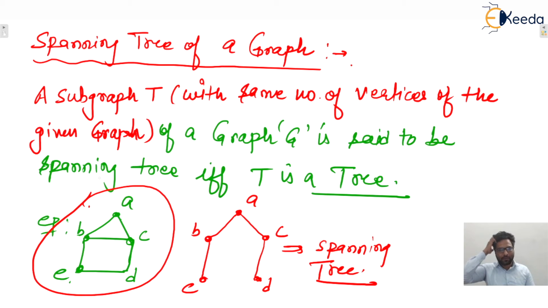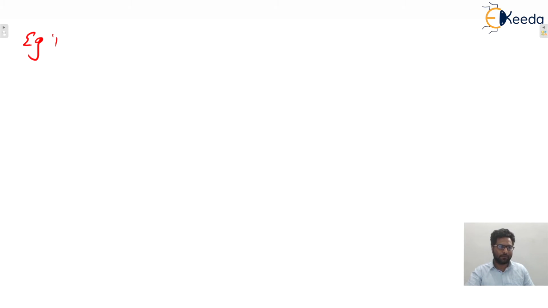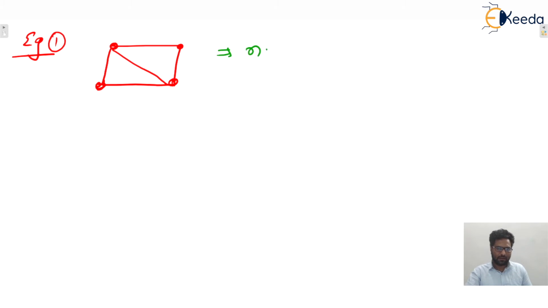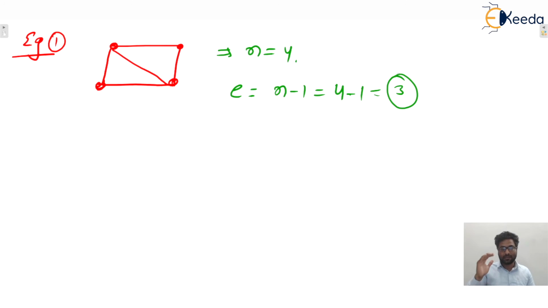So let us take one more example and we'll see how many spanning trees will be there. Let's say example number 1. Let's say one graph is given to you, and the question is how many spanning trees are possible? Remember, the given graph has number of vertices equal to 4. So in the spanning tree of this graph, how many edges will be required? N minus 1, so 4 minus 1, that is 3. Because a spanning tree is a tree, and in a tree if n vertices are there, then n minus 1 edges will be required, isn't it?